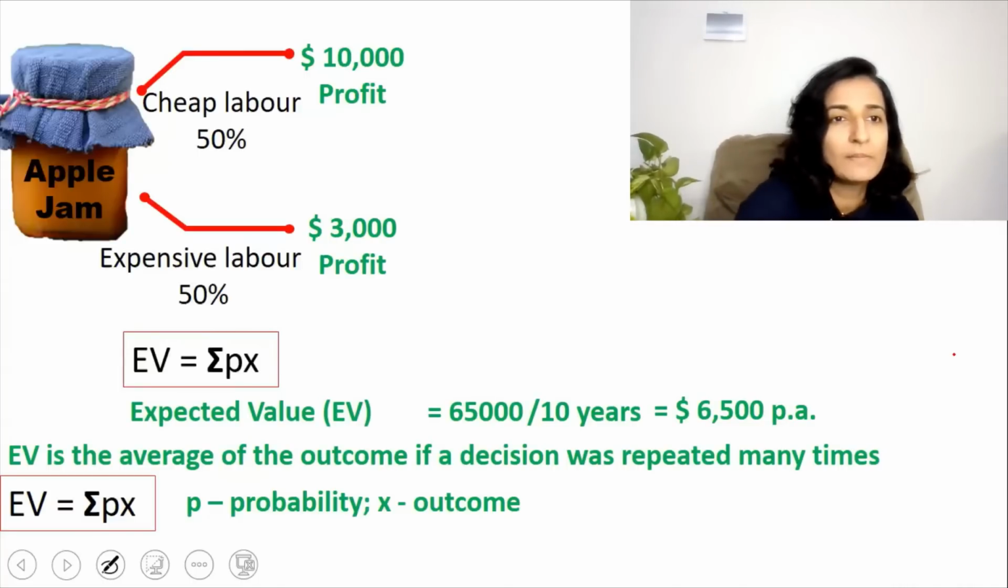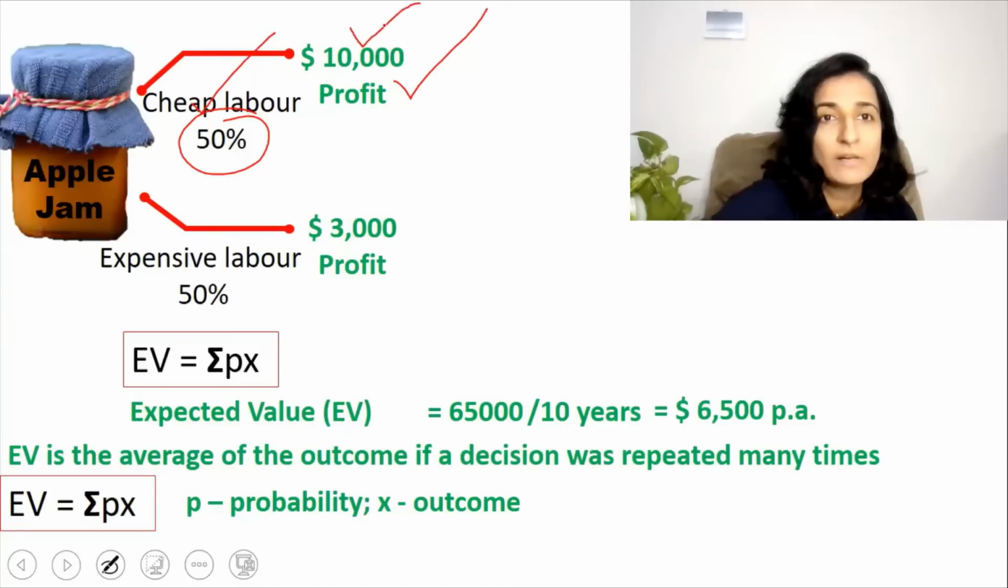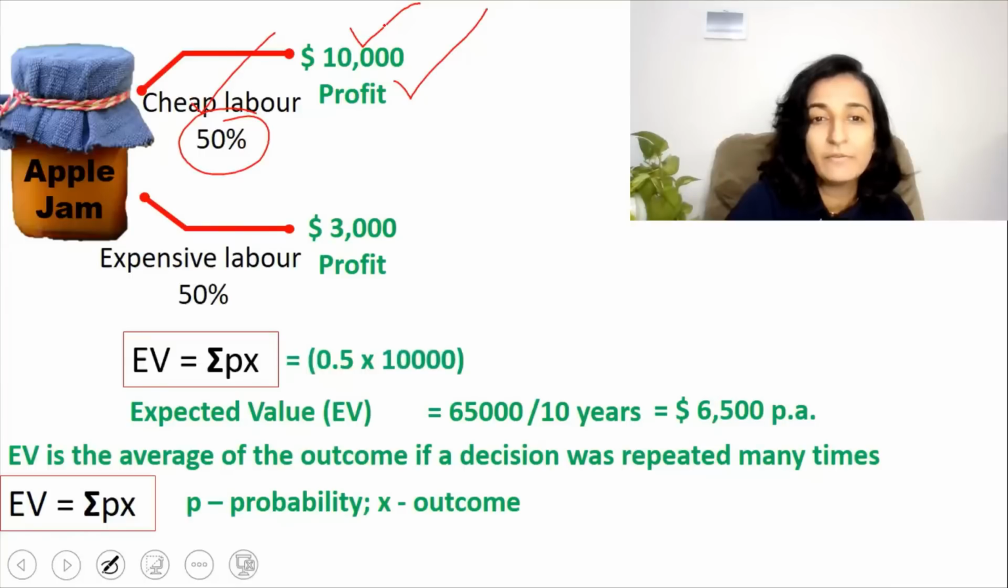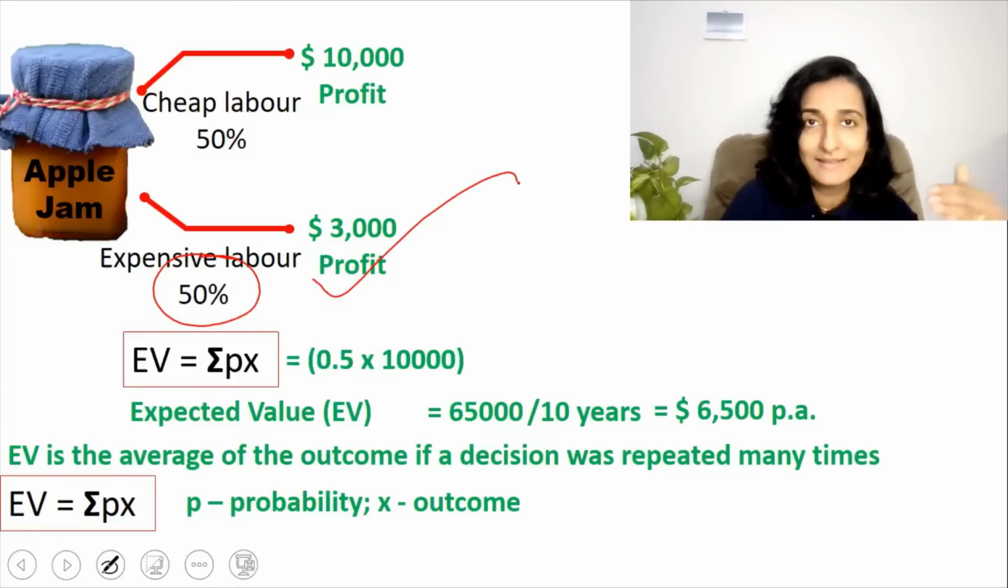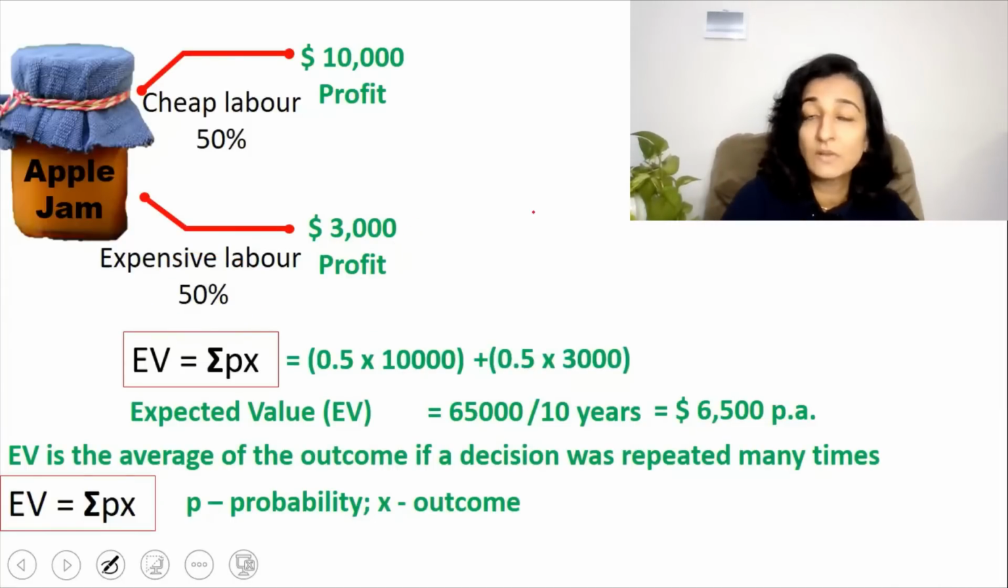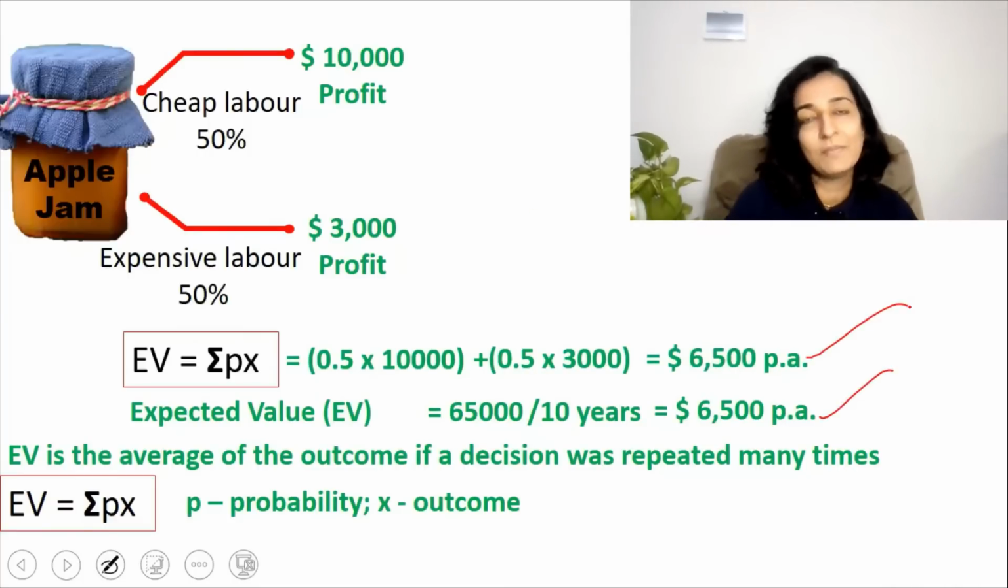So let's take the first outcome. There is a 50% chance that he gets a profit of $10,000. So probability is 0.5 and the outcome is 10,000. Let's write that probability multiplied by outcome, that is 0.5 multiplied by 10,000. Now going to the next outcome. There is a 50% chance that he gets a profit of $3,000. Since it is sigma, we have to add that plus 0.5 into $3,000. So the expected value is equal to $6,500. So we get the very same answer. Henceforth, we will be adopting the formula for expected value, that is ΣPx.